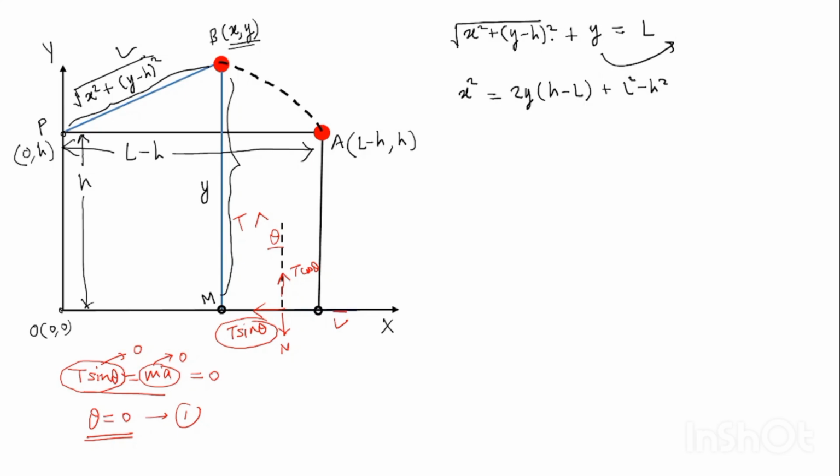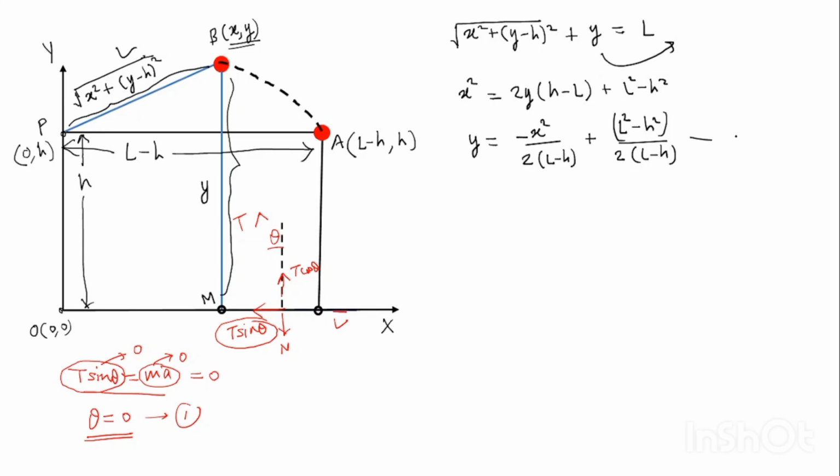If you cancel the y square and all those terms, and refine it further, you get y is equal to minus x square upon 2(L minus h) plus (L square minus h square) upon 2(L minus h), and if you further solve it, then it is simply (L plus h) upon 2.